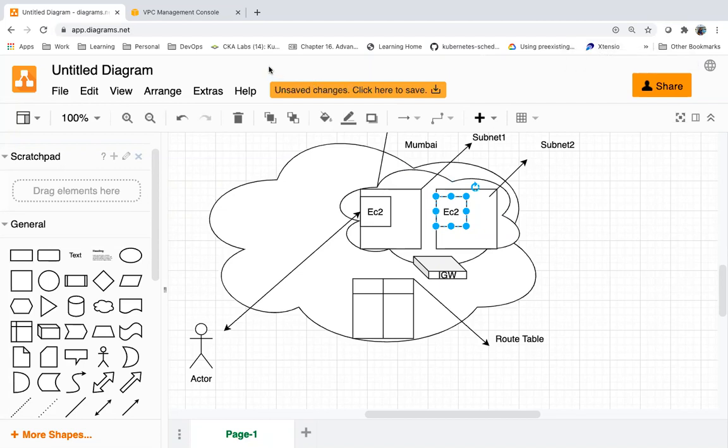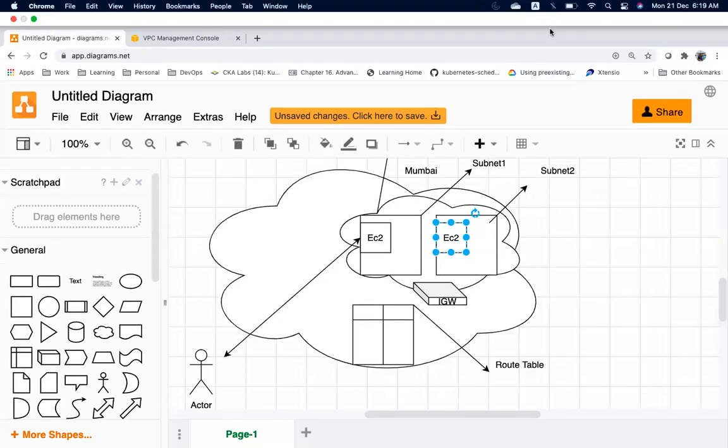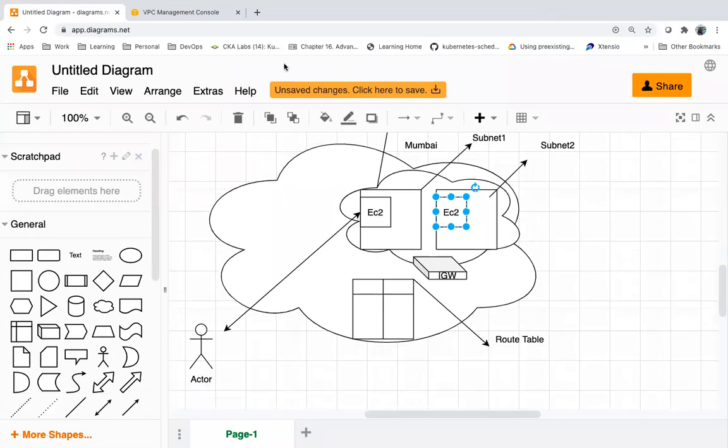We will create all these components now so that you can understand how it works. We will create a VPC, subnets, and a route table.